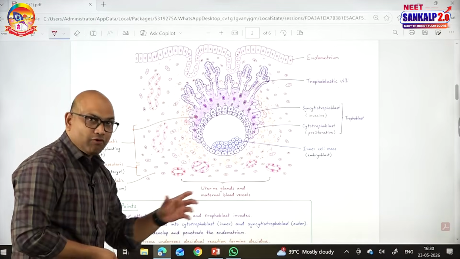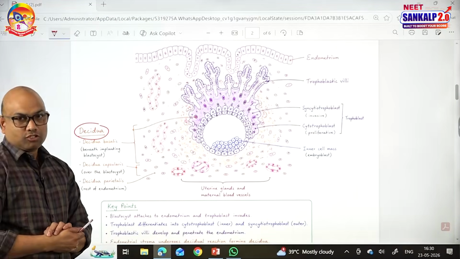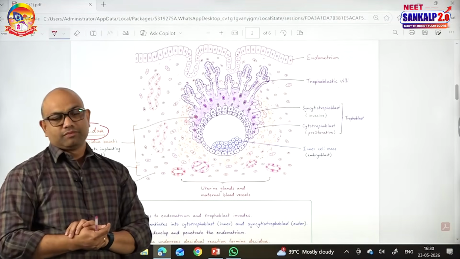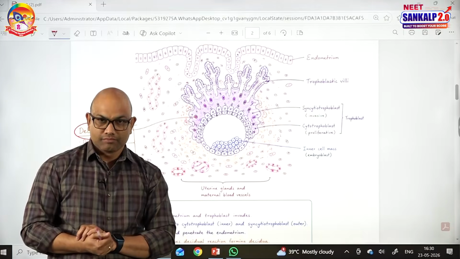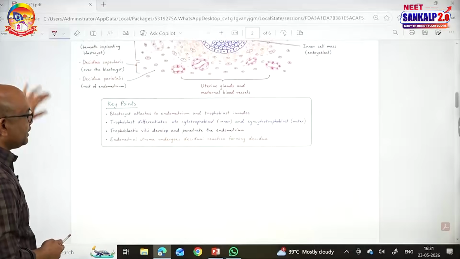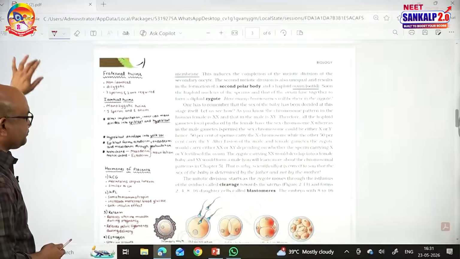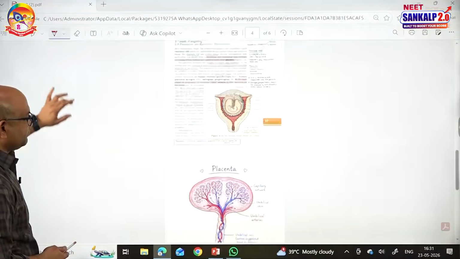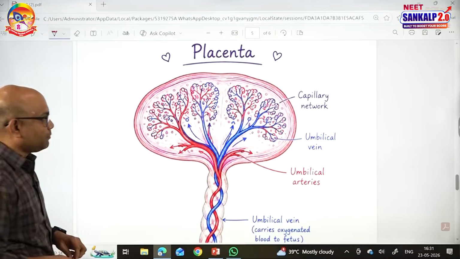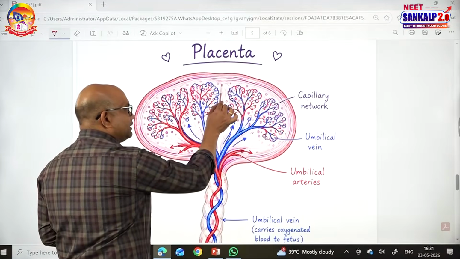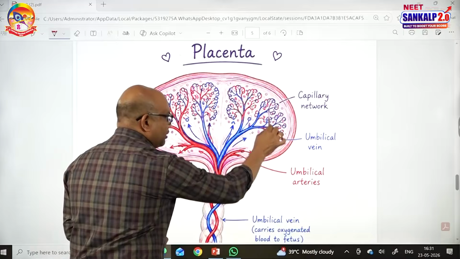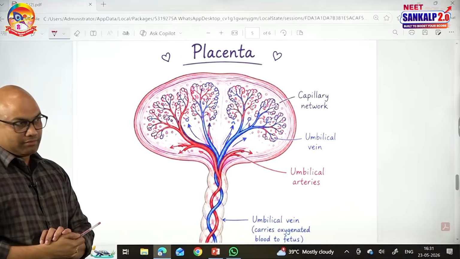Once the implantation is done, now the placenta formation starts. Placenta formation will be completed by the end of the 12th week, that means by the end of the 3rd month. So how is the placenta formed? What are the structures that are involved in the formation of the placenta? See this is the placenta. The placenta is formed by the endometrium of the mother along with the capillaries of the mother and the fetal capillaries, which are also called chorionic villi.